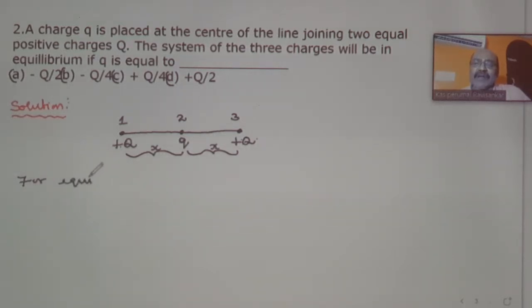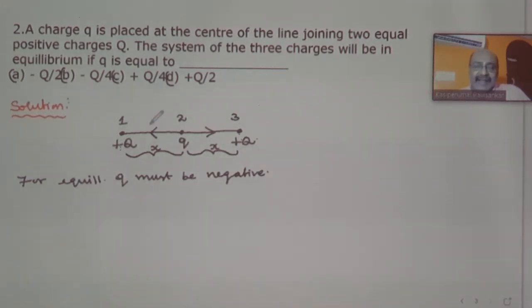In order to get all three charges in equilibrium, the charge q must be negative. Why am I saying that this charge q must be negative? Because this positive charge will be pulling this charge in this direction, and this positive charge will be pulling this in this direction.